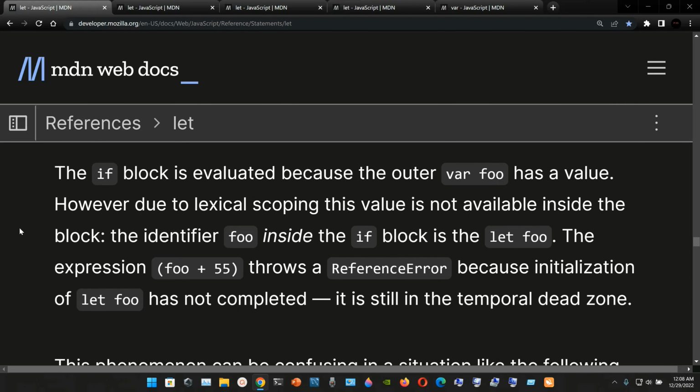The if block is evaluated because the outer var foo has a value. However, due to lexical scoping, this value is not available inside the block. The identifier foo inside the if block is the let foo. The expression here in parentheses, foo plus the number 55, throws a reference error because initialization of let foo has not completed. It is still in the temporal dead zone.